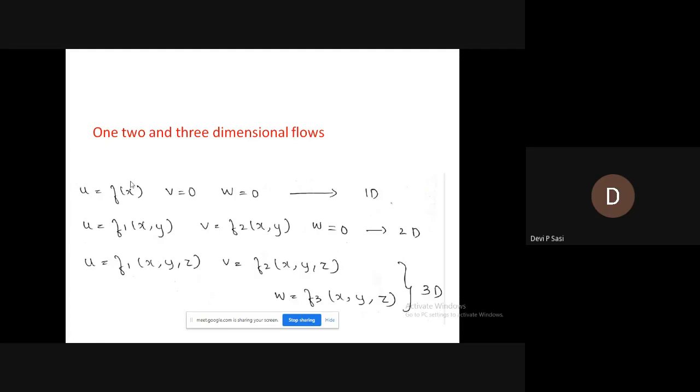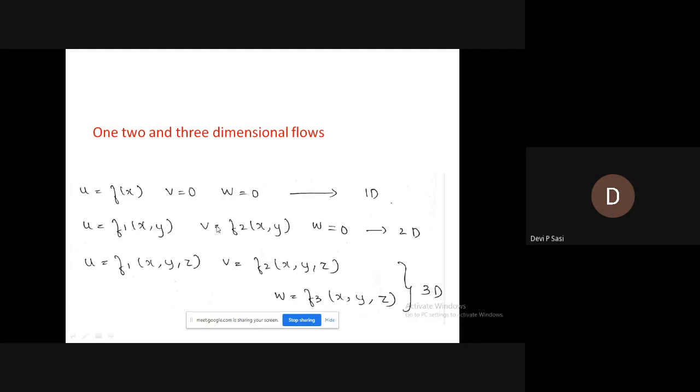That means it can be represented as a function of one space coordinate only in case of one-dimensional flow. Then what will be two-dimensional flow? The velocity can be expressed as a function of time and two rectangular space coordinates.